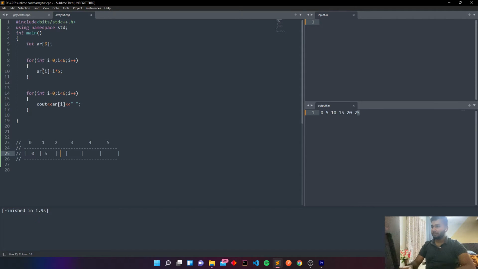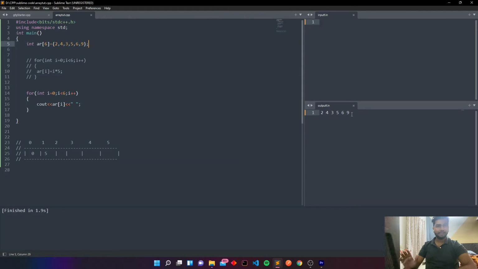You can also initialize an array like this. This is the array of size 6 is equal to curly braces, and you can put the values, say 2, 4, 3, 5, 6, 9. These are the 6 values. Now we will run the code and you can see the values here. This is not a garbage value.